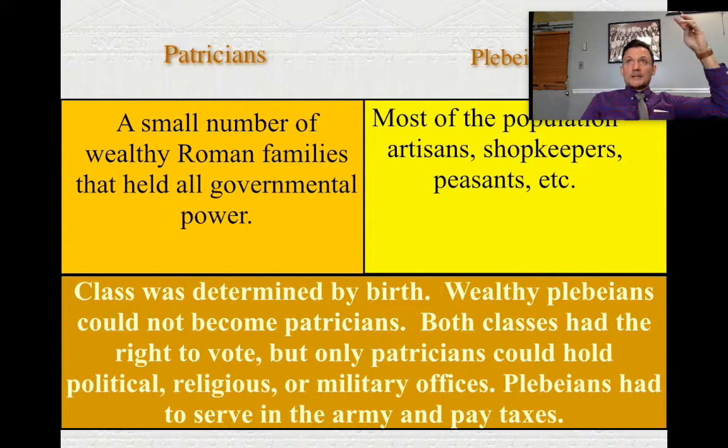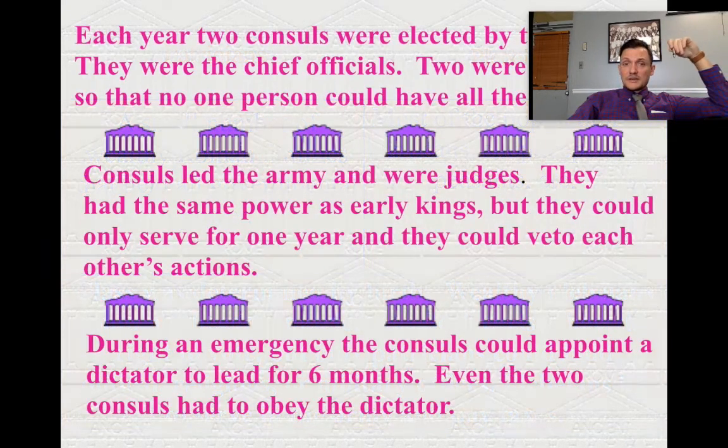If Angela is a plebeian walking down the street, and she runs up on a wealthy patrician who just dies on the spot, and she takes all of his money and becomes one of the wealthiest people in all of Rome, is she ever going to be able to be a patrician? No. She's going to be a plebeian until the day she dies. Your class was determined by your birth. Both classes had the right to vote, but only patricians could hold political, religious, or military office. Plebeians had to serve in the army, and they also had to pay the taxes. So the plebeians are getting the short end of the stick.